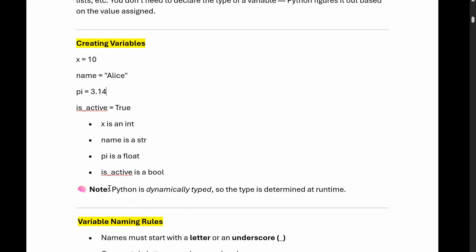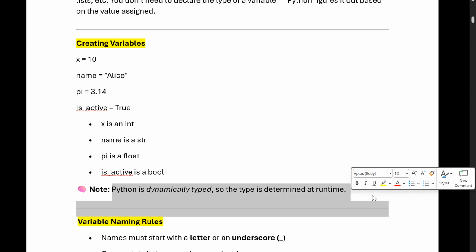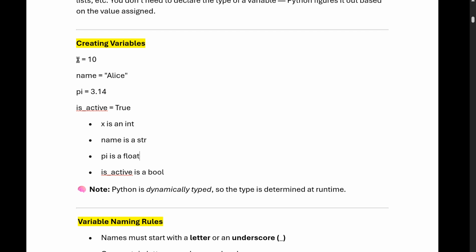That's why Python is called dynamically typed, so the type is determined at runtime. While declaring the variable, we do not assign the type. Based on the assignment, we determine the data type.